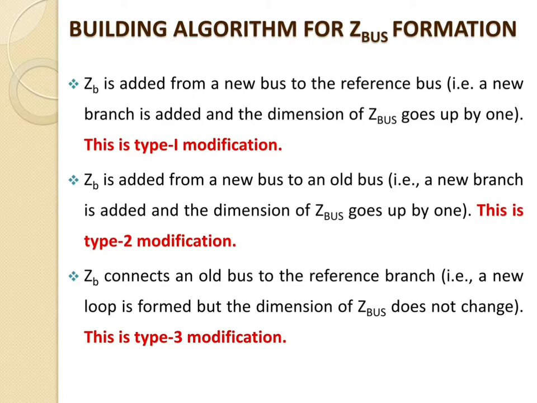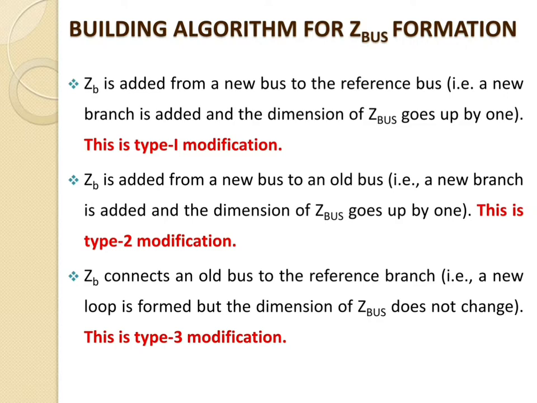Now we will go for the building algorithm for Z bus formation. We know that the procedure for obtaining Y bus or Z bus matrices in any frame of reference requires matrix transformation involving inversions and multiplication.